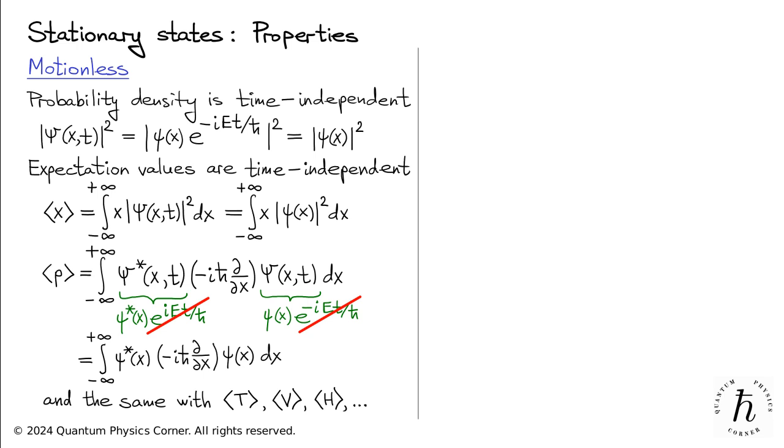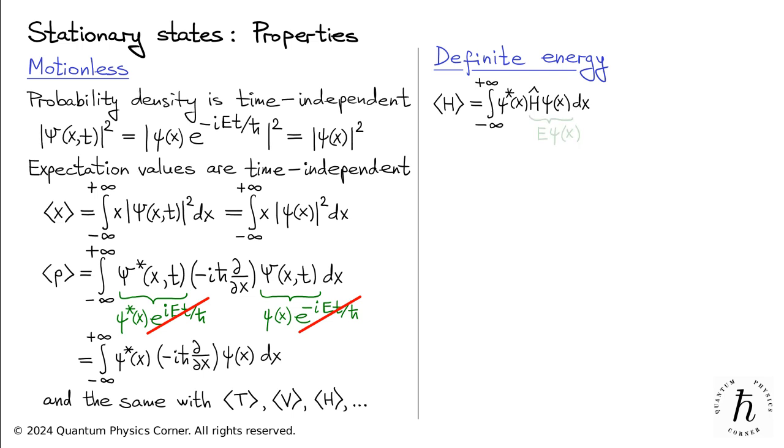The second property I want to talk about is that stationary states have definite energy. Let's see how we can reach this conclusion. Let's start with the expectation value of the Hamiltonian, which is the energy operator. As with our previous calculations of expectation values, the mean energy is determined by this integral. Note that lowercase psi is the solution to the time-independent Schrödinger equation. This implies that H hat applied to psi equals psi multiplied by the constant E.